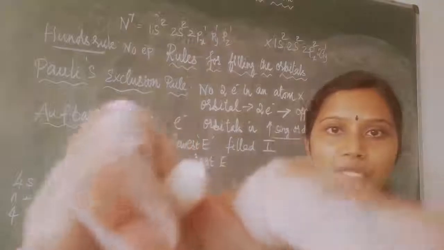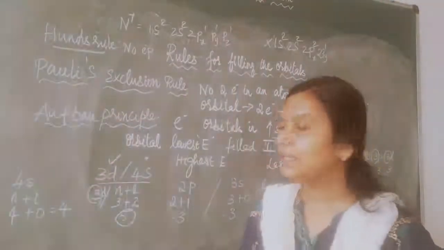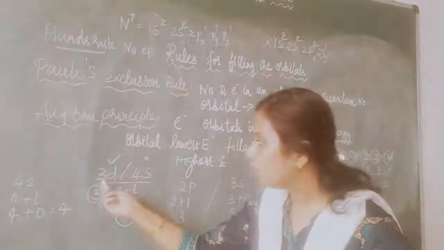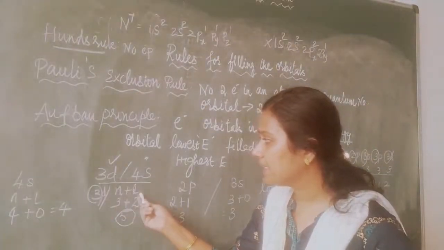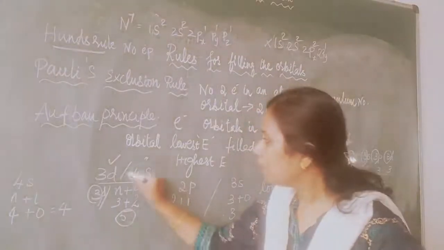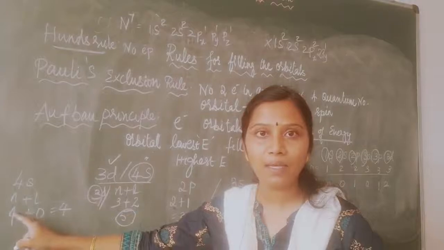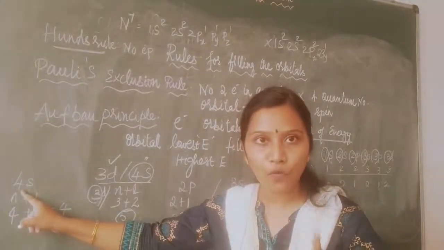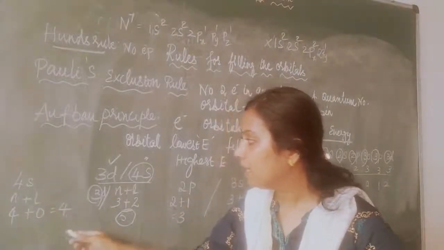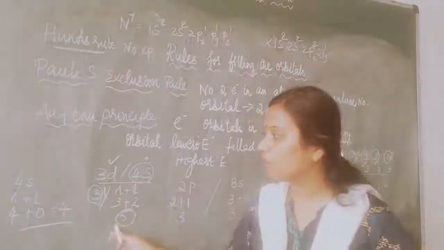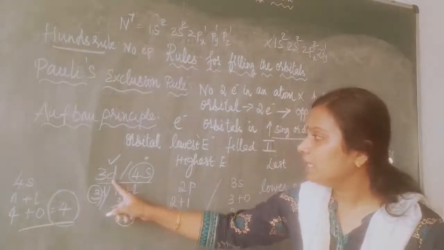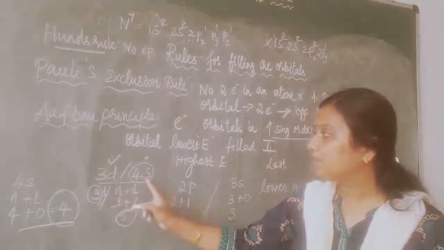There is a competition between d and s orbital. So what should I do, children? I told you how to calculate 3d: n plus l. n is equal to 3, l is equal to 2, so the answer is 5. Now what about 4s, children? Write the value n plus l. n is equal to what? 4. I told you for s the value is 0. So 4 plus 0 is 4. Now which is the less value? 4 or 5? 4 is less. So which should be filled, children? Your 3d should be filled first, followed by 4s.